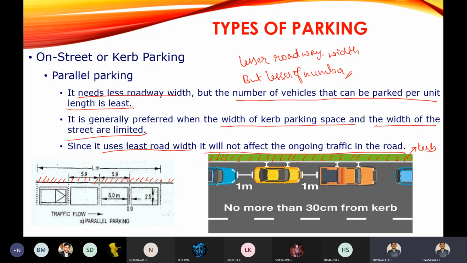It requires a lesser space, and it can accommodate a smaller number of vehicles per unit length. Whenever the width of the road is lesser, there you can go for this parallel parking, and it will not affect the movement of the traffic. Okay, is it clear? Parallel parking.